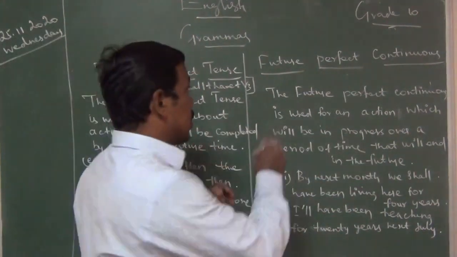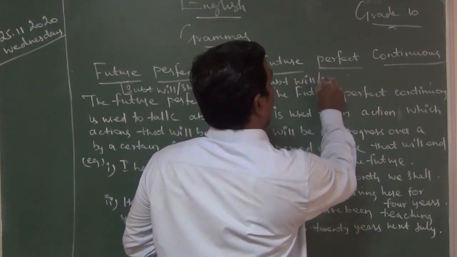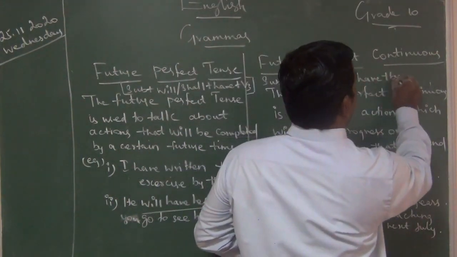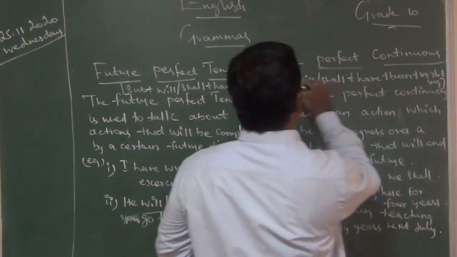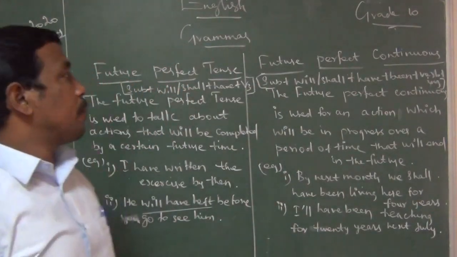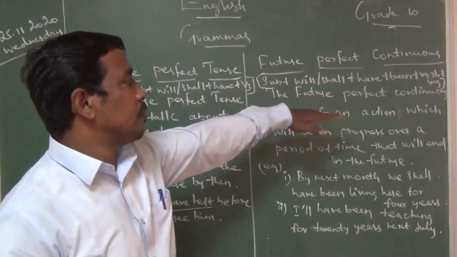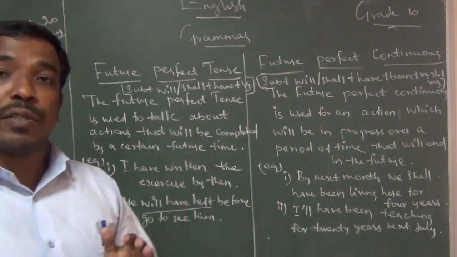What is the structure of the future perfect continuous? Subject plus will or shall plus have plus been plus verb plus ing. Future perfect continuous: subject will or shall plus have plus been plus verb plus ing. The future perfect continuous is used for an action which will be in progress over a period of time that will end in the future, a long process.